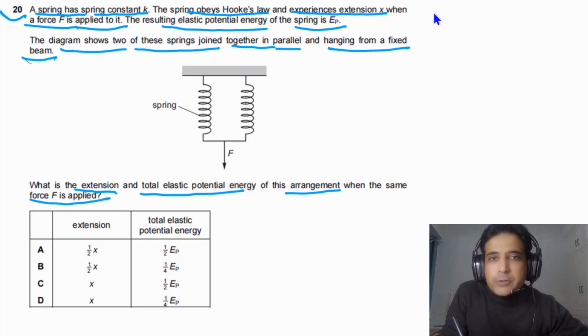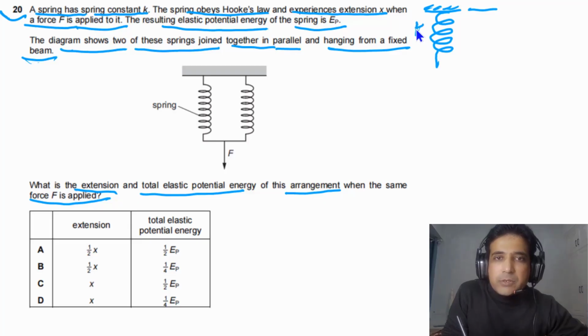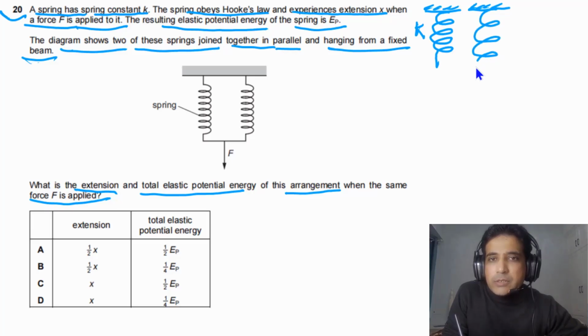First of all, we can imagine a spring. Let's say we have this unextended spring. The spring constant of this spring is given, that is K. Now we apply force on this spring, and it is extended by a certain amount. It is extended by X. And the elastic potential energy stored in this one is EP.